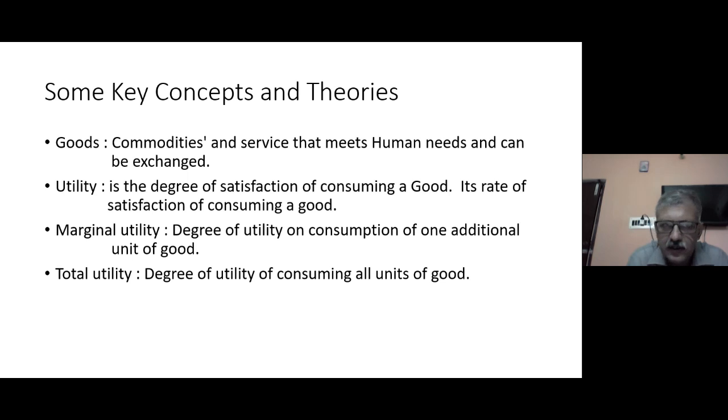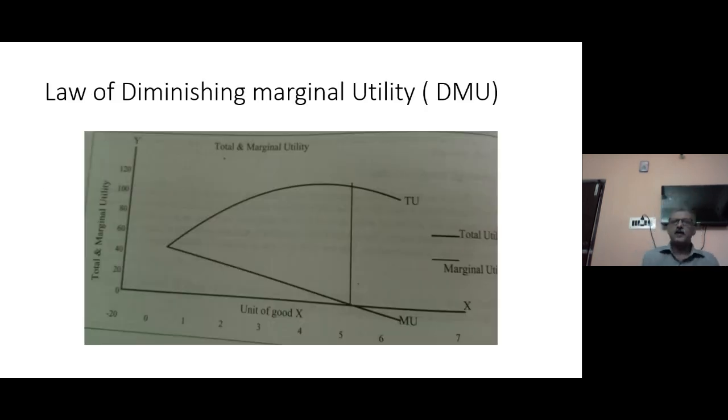Alfred Marshall, as I was saying about the welfare definition, found a unique correlation between the consumption of a commodity and the rate of satisfaction, which he explained in the form of the law of diminishing marginal utility. We will term it DMU: D stands for diminishing, M for marginal, and U for utility.